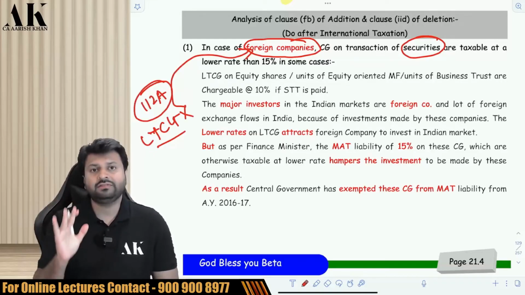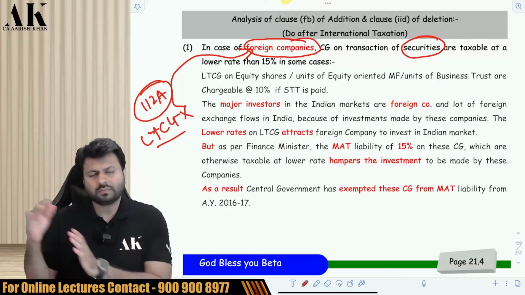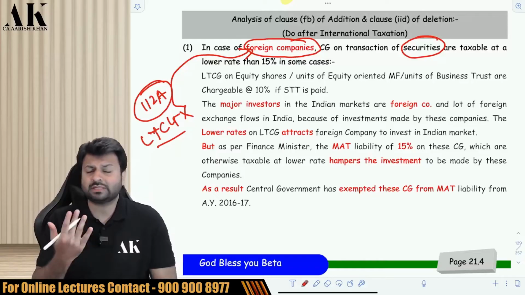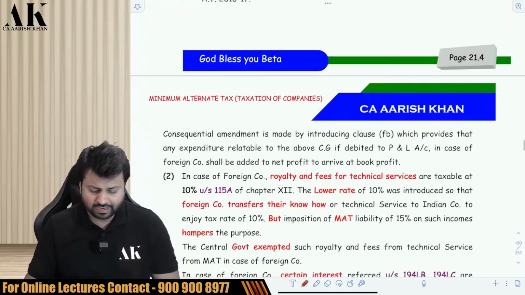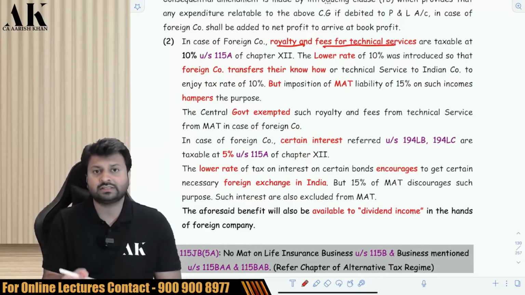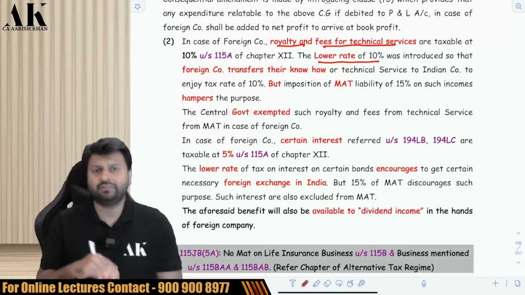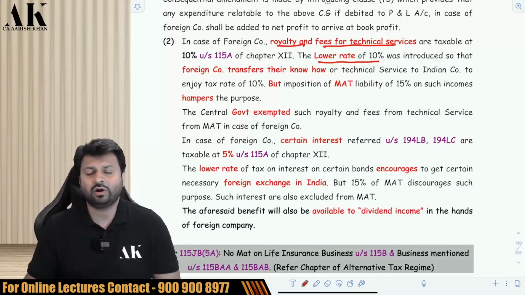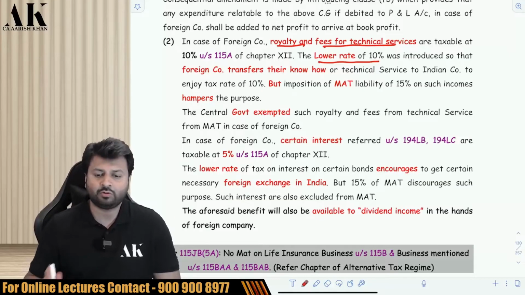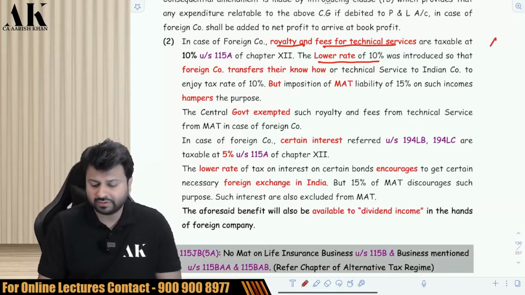Okay. So if the normal provision tax rate is lower than 15%, then MAT will not be applicable. Similarly, if there is a foreign company who is earning some royalty, some fees for technical services, which is also lower than the 15% tax rate. Generally, these royalties and FTS are taxable under 115A at how much percentage? At 10%. Okay, so that royalty and FTS will also not be liable for what?